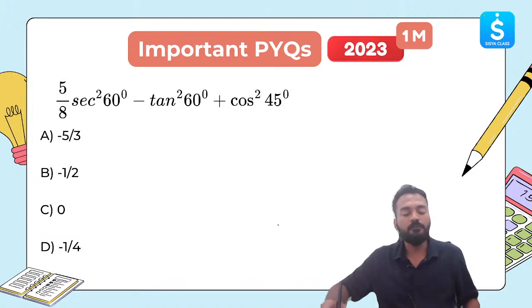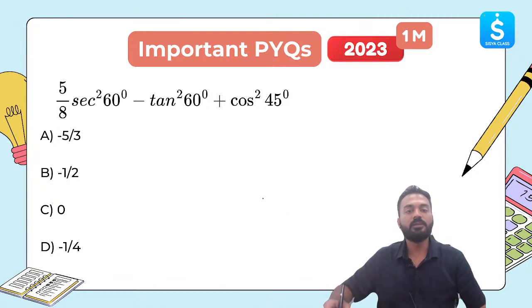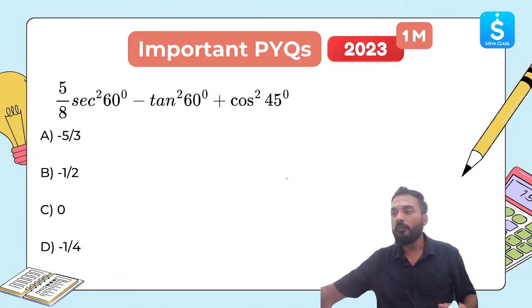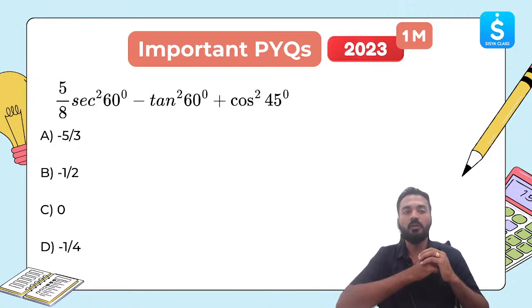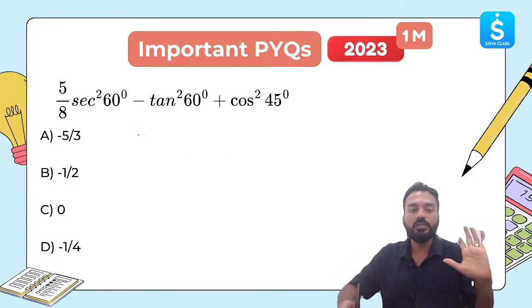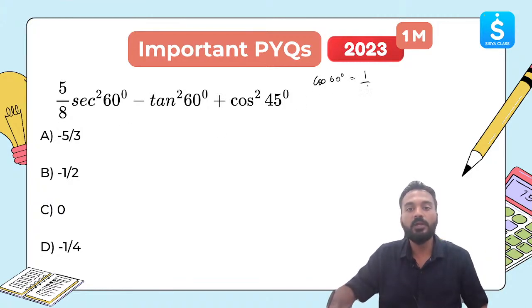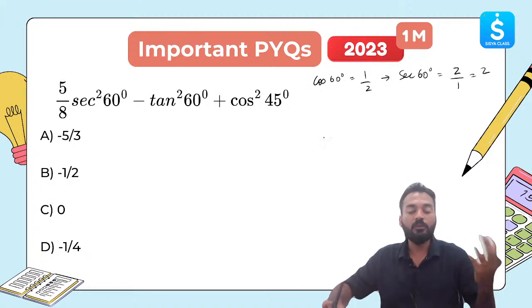Next question. 5 by 8 secant square 60 degree minus tan square 60 degree plus cos square 45 degree. Let's see how many of you are able to solve this. Try to solve this. I'll write the values. You try to find out the values. To find out sec 60, we need to know cos 60, right? What is cos 60? Cos 60 is 1 by 2. If cos 60 is 1 by 2, secant of 60 will be the reverse of this, 2 by 1, which is 2. Like this, you can remember.